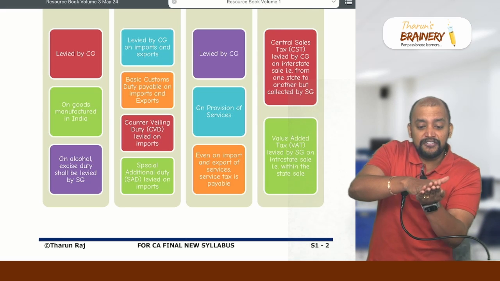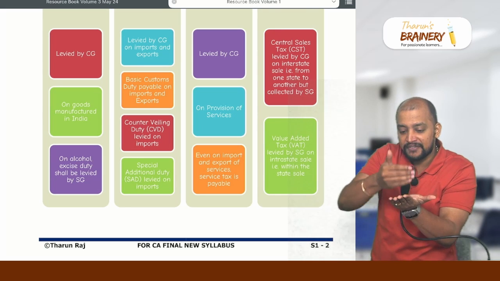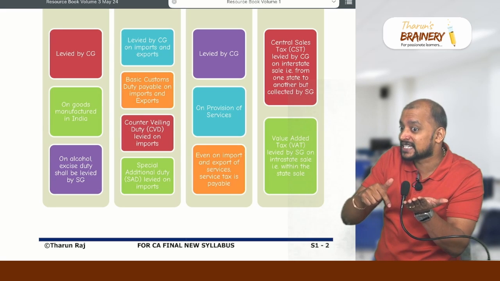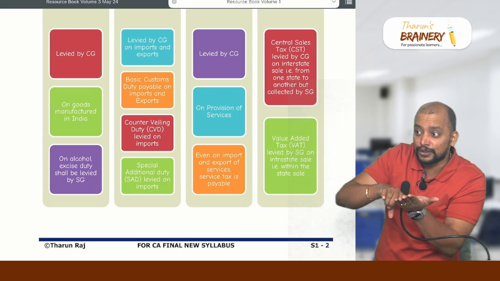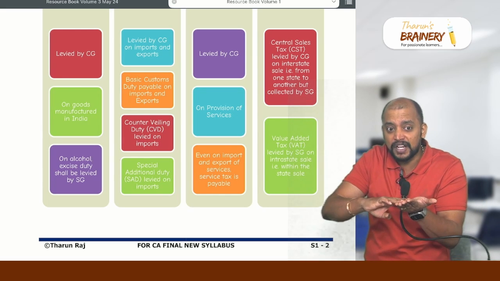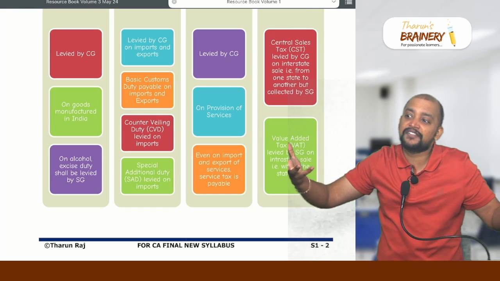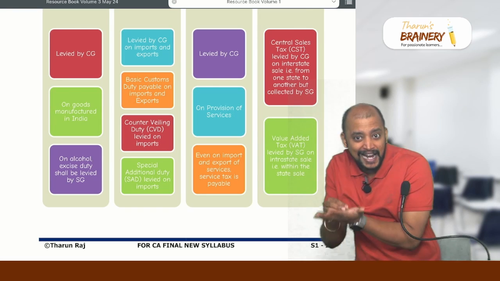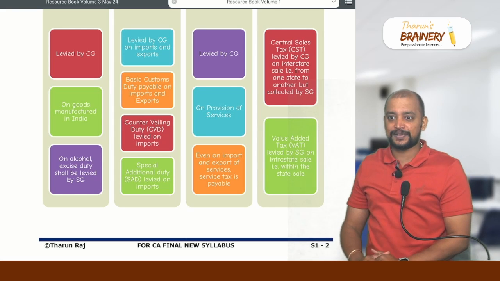Now, if you see in the GST regime, what happens? Whenever the sale happens in the neighboring states, what is the type of GST? IGST. In that IGST, 50% will go to the center, the remaining 50% will go to the consuming state, which means the producing state will not have anything. Are you getting this? Previously, the producing state used to get the entire amount. Now, it will go to the consuming states.